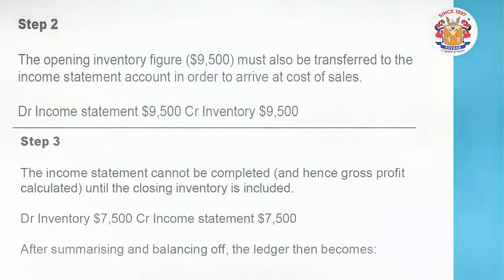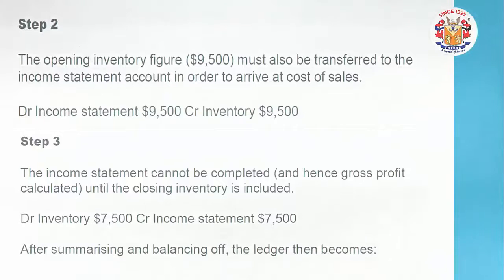Opening inventory, friends, was already a debit balance as an asset which was carried from last year and brought forward into the current year. Now this opening inventory having the debit balance, a debit now becomes credit and it becomes a debit of the income statement. Yes friends. Now the thing comes towards closing inventory, the most important criteria.